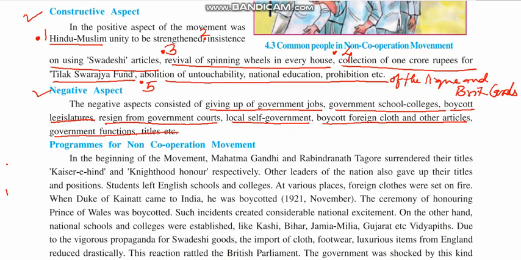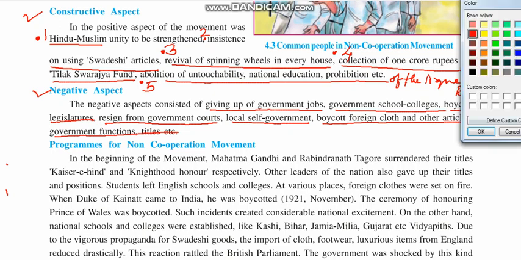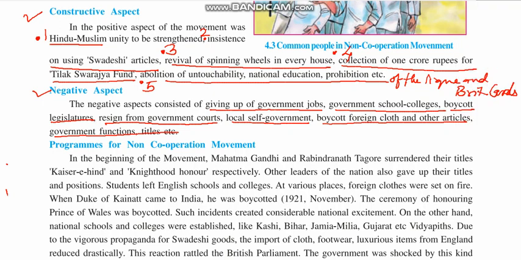Now, programs for the non-cooperation movement. What were the programs that were done during this particular non-cooperation movement? See, in the beginning of the movement, Mahatma Gandhi and Rabindranath Tagore surrendered the titles Kaisar-i-Hind and Knighthood, respectively. Now we know here, it is given: boycott the titles given by the Britishers.